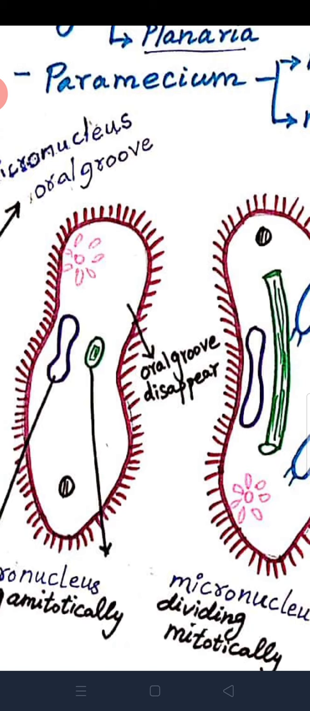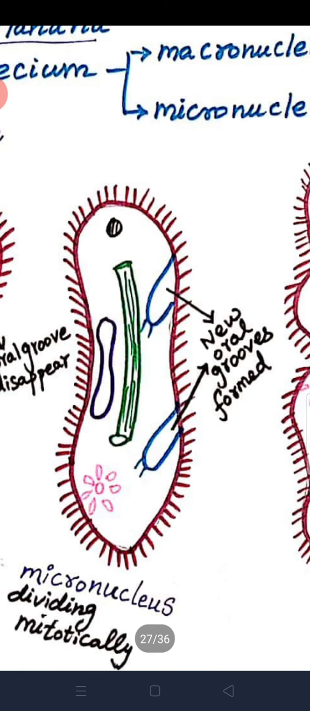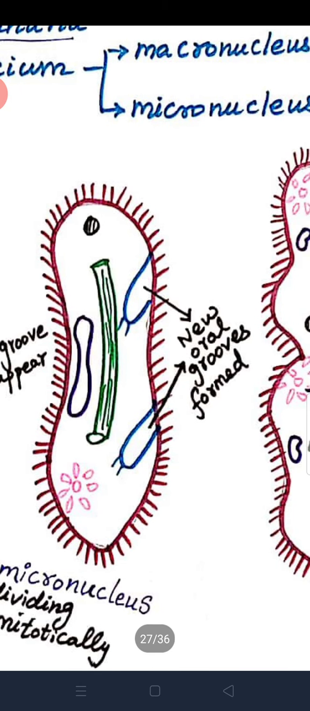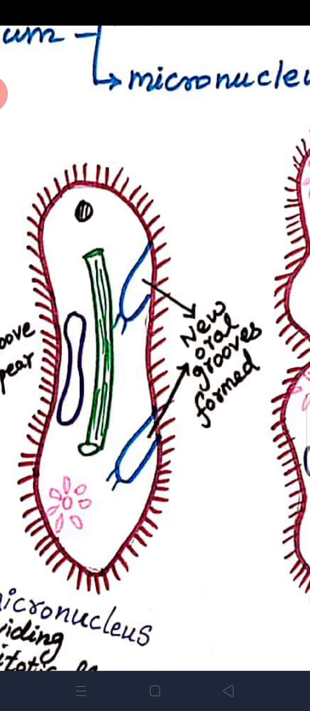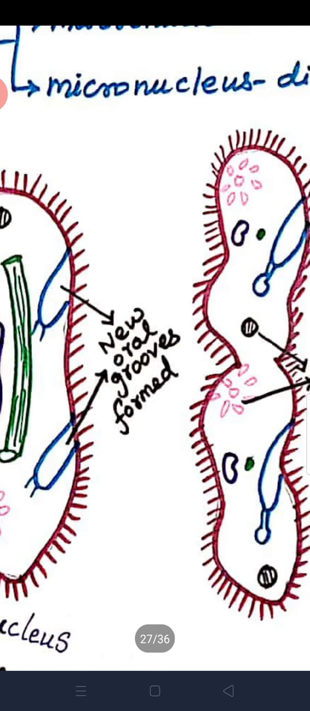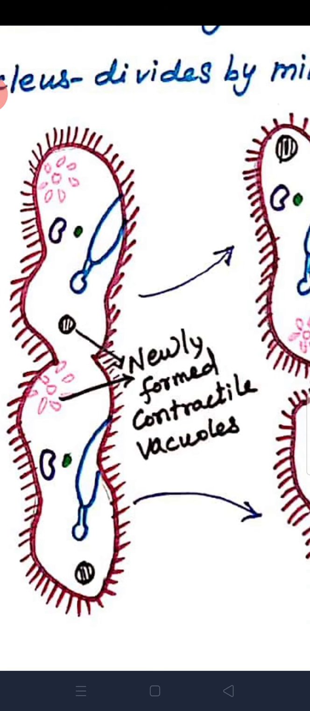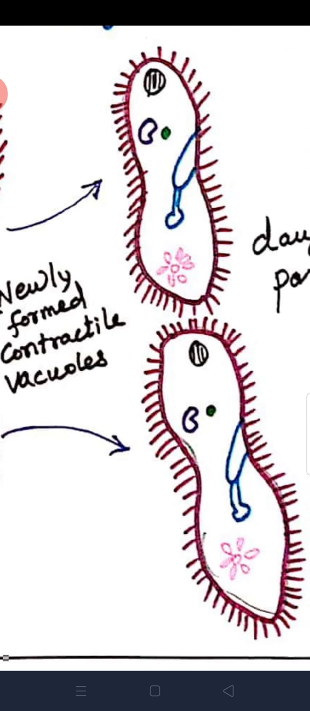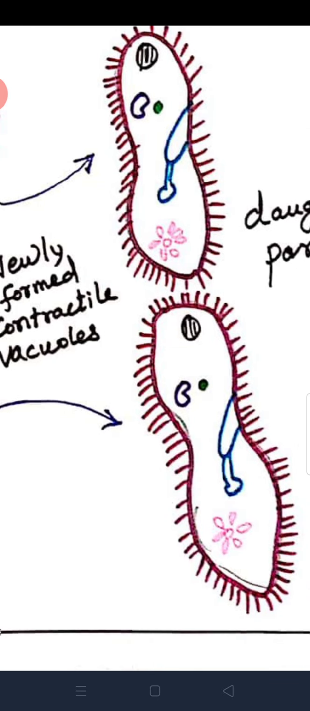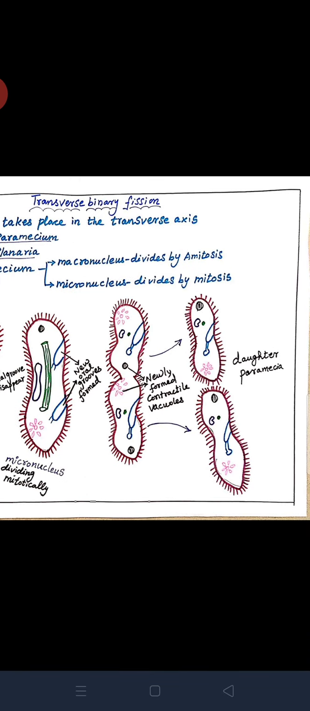Next, Paramecium divides transversely. At the time, new grooves are formed. New contractile vacuoles are also formed. At last, it divides into two new daughter Paramecia. See the diagram? Right?